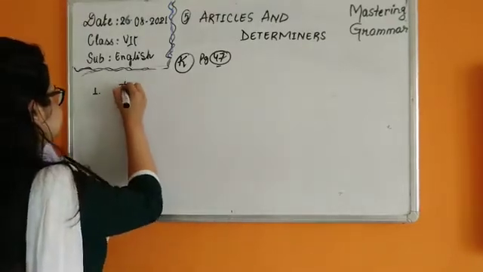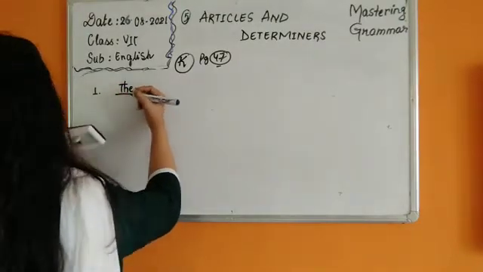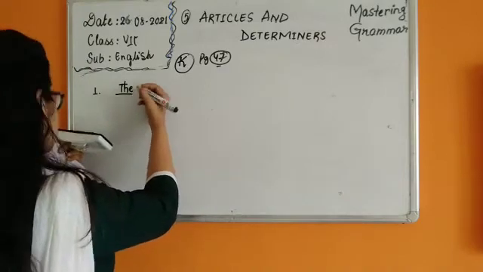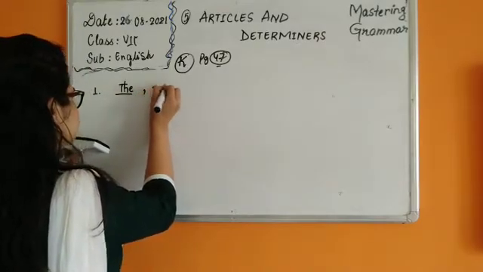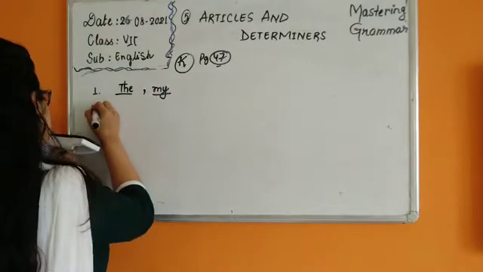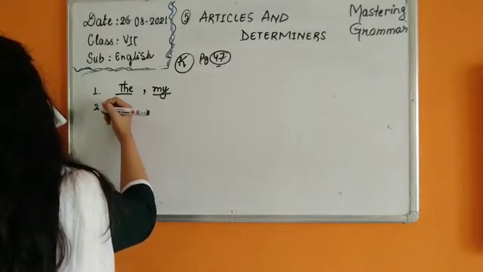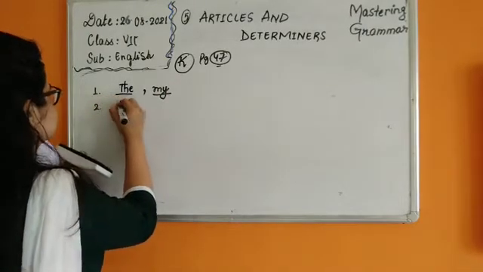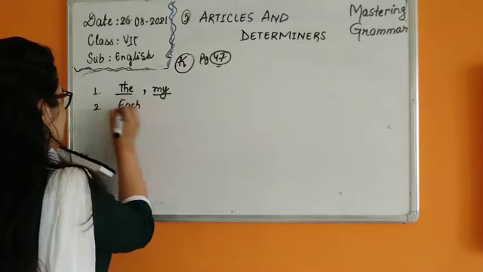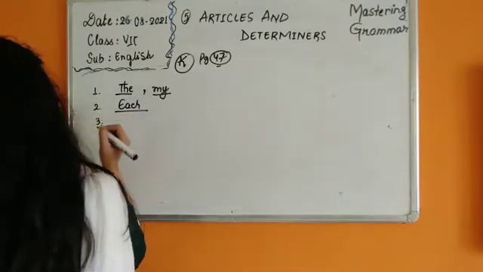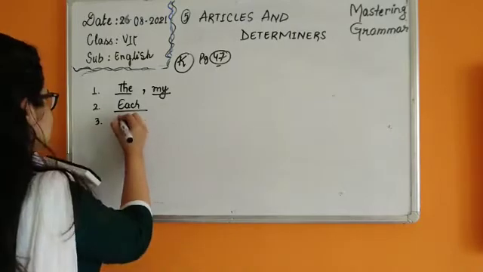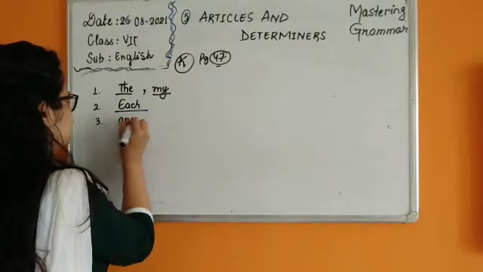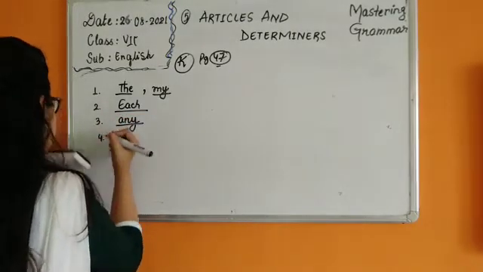The lady in a white sari is my grandmother. My. Number 2. Each student was given a storybook. Number 3. Did you face any? So I am expecting a negative reply. Answer in no. So that's why I will use any.